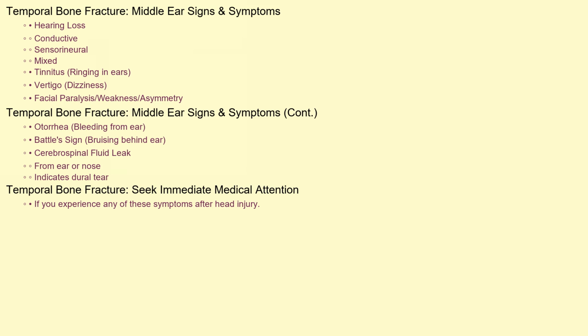The signs and symptoms of a temporal bone fracture affecting the middle ear can vary, but some are more common than others. These include hearing loss, which can be conductive, sensorineural, or mixed, tinnitus or ringing in the ears, vertigo or dizziness, facial paralysis, weakness or asymmetry, bleeding from the ear or otorrhea, bruising behind the ear known as Battle's sign, and cerebrospinal fluid leakage from the ear or nose, which is a serious sign indicating a dural tear. If you experience any of these symptoms after a head injury, seek medical attention immediately.